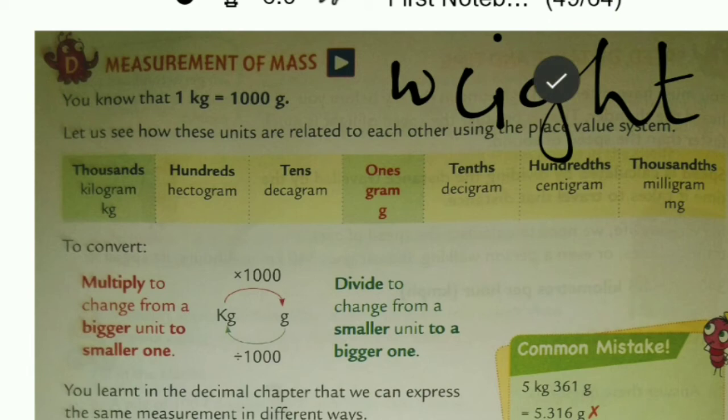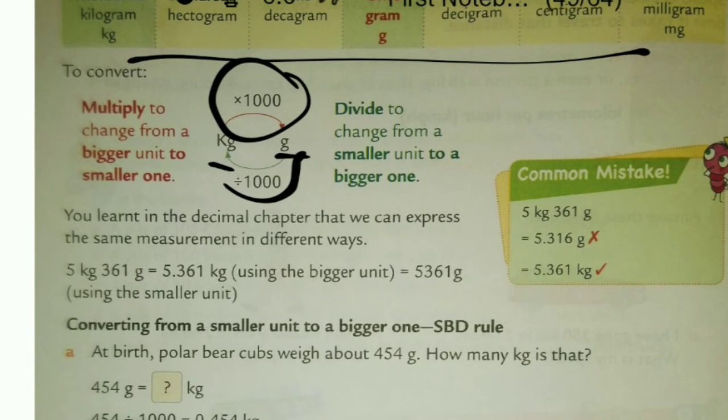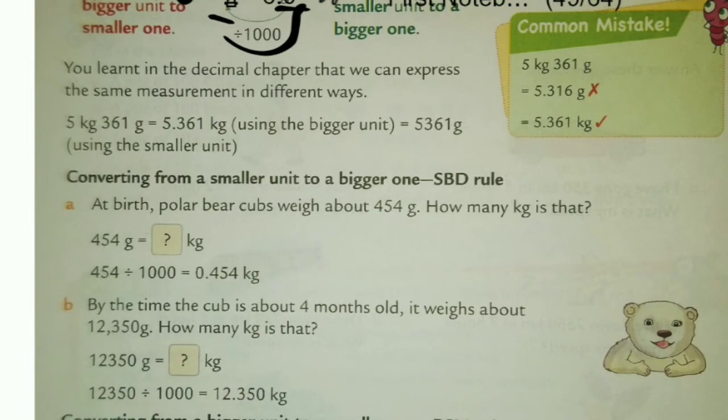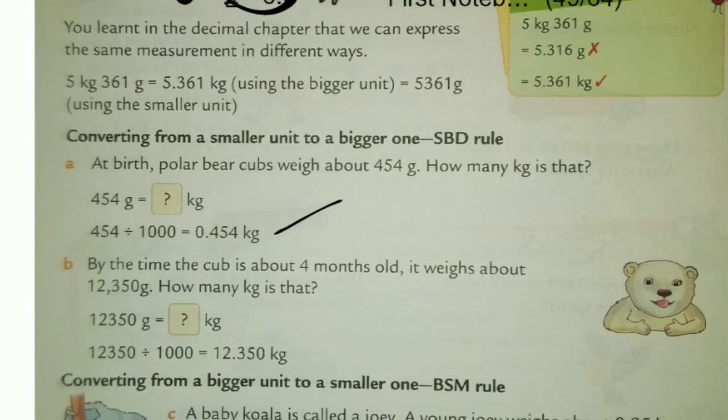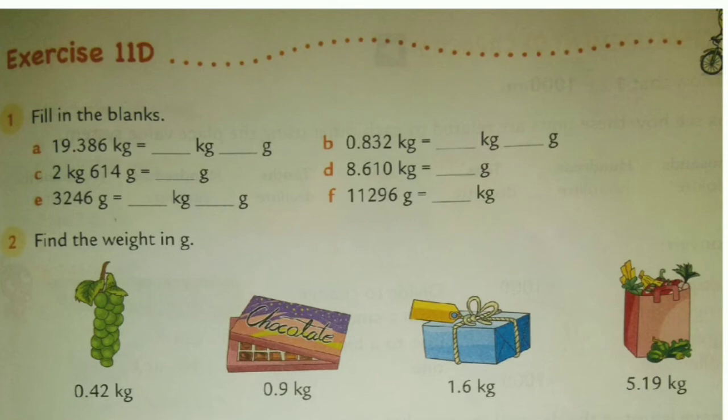See, same thing here, but we are using kilogram and gram. So kilogram can convert in gram, it means multiply by 1000, and gram can convert in kilogram, that is divide by 1000. Okay, so we have learned smaller to bigger divide and bigger to smaller, it means multiply. So these are the examples. Exercise 11D, fill in the blanks.